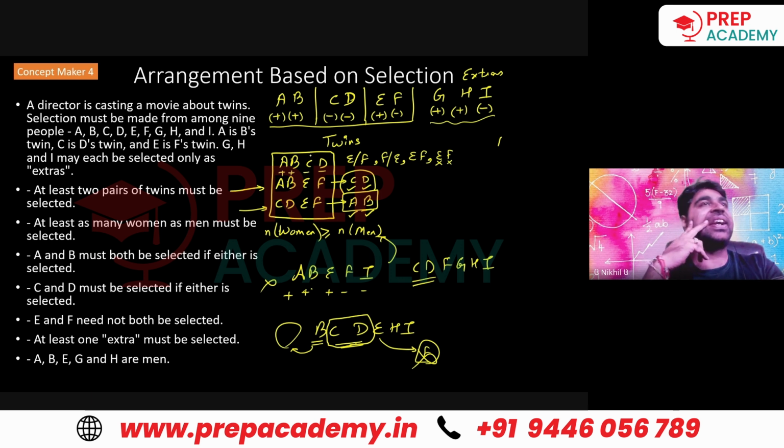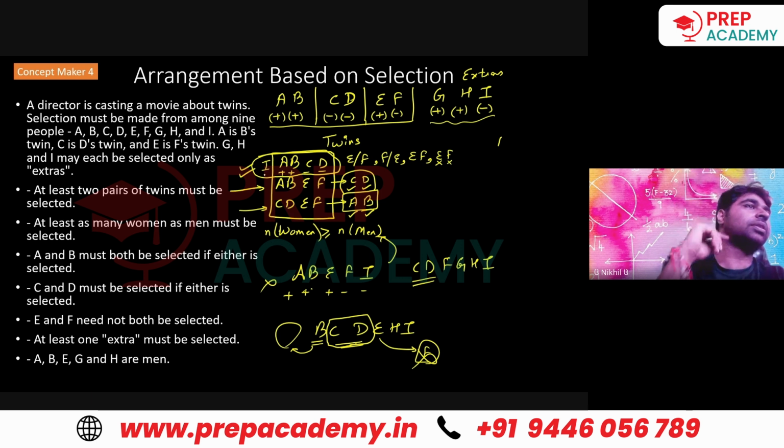And if I take G, then the number of men would become more. If I take H, the number of men would become more. If I take I, that is the only case which is possible with A, B, C, and D. More women I can take, even one more man I can take. But yes, I is possible. I is important to be there.